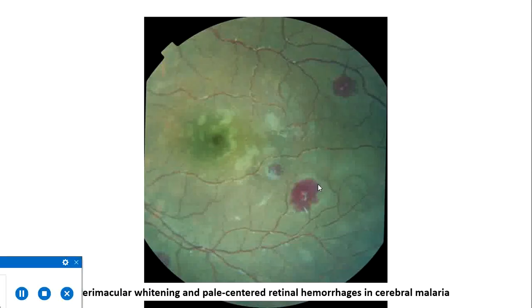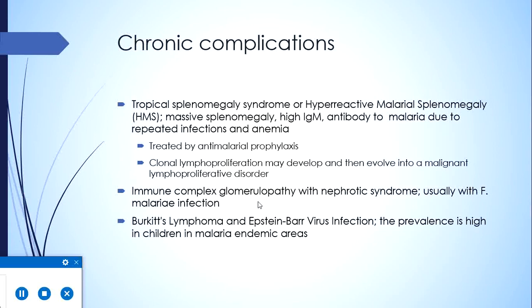This is the characteristic retinopathy. This shows perimacular whitening. This is the macula here, and you can see this white area surrounding the macula, and there are pale centered hemorrhages, which are also called Roth spots. Previously we thought that it was particularly specific to infective endocarditis, but now we know that these Roth spots can occur in other conditions like leukemia, severe anemia of any cause, and even cerebral malaria. So this combination of perimacular whitening and pale centered hemorrhages is particularly specific to severe cerebral malaria.